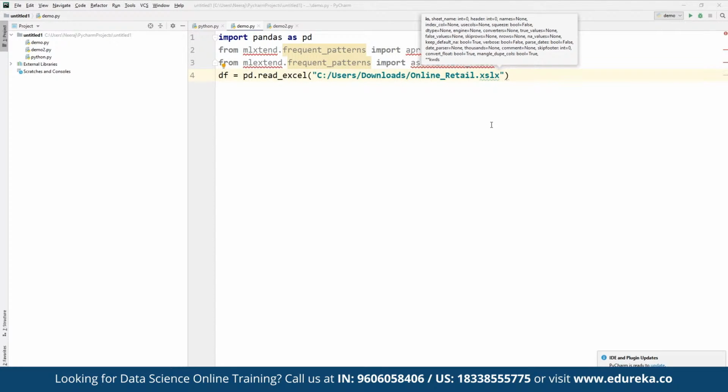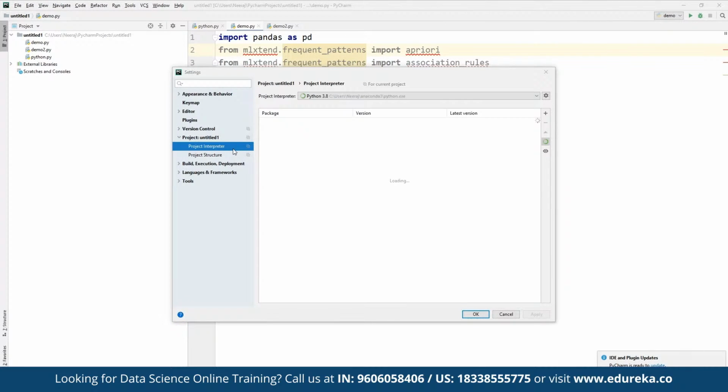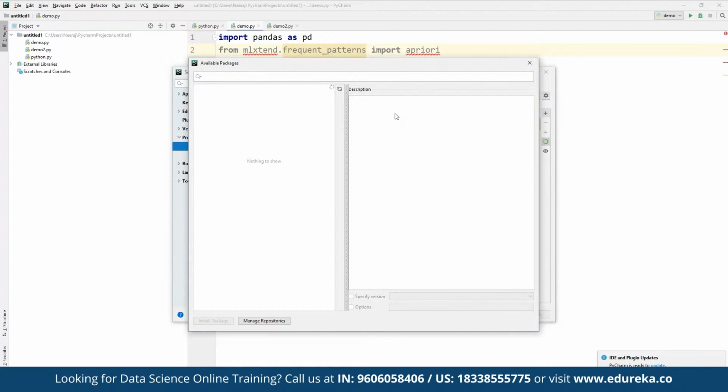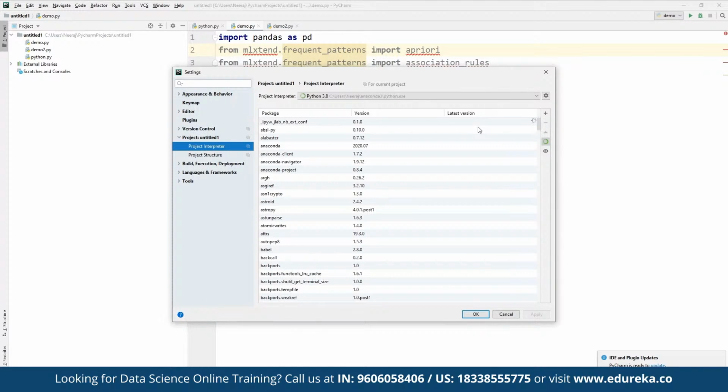In case some libraries are currently missing, we can import them as and when required, if they are not properly installed. For installation of any new library, we can go to File, under Settings, and go to Project Interpreter. In case you want to add any specific library, we can simply click on plus and choose which library we want to add. We can see the entire list of all the libraries currently installed here, and if we want to start with more, we can add more libraries and start deploying them one by one.